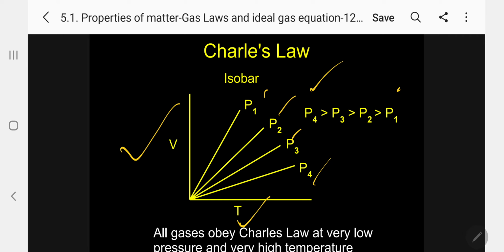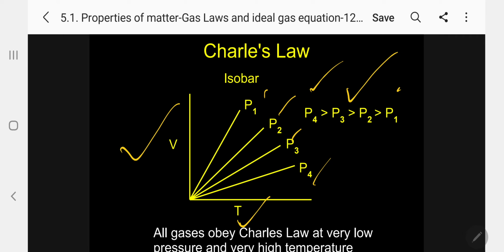All gases obey Charles' law at very low pressure and very high temperature. Very low pressure means the gas molecules are far away. Very high temperature means they will come closer, and again this law will not work.